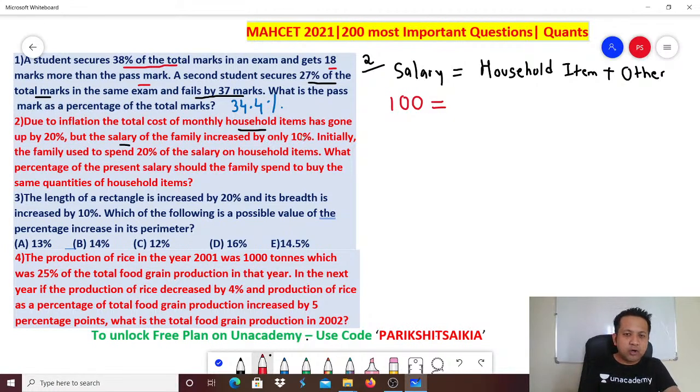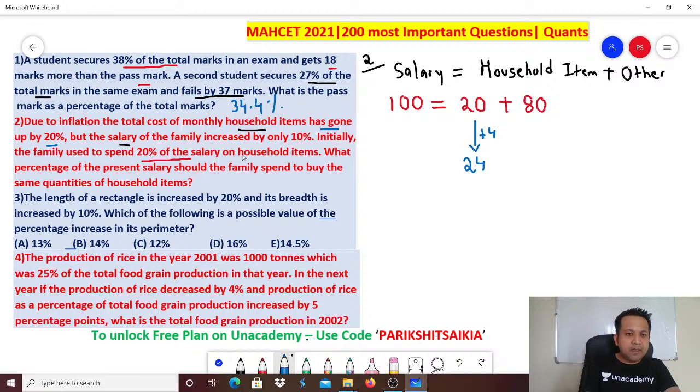They are saying total cost. Initially, the family used to spend 20% on household items. So household must be 20 and others must be 80. Right? So salary expenses is household expenses plus other expenses. Next they are saying due to inflation, the total cost of monthly household items has gone up by 20%. How much is 20% of 20? 20% of 20 is 4, right? So this is plus 4. So can I say the new household expenses is 24 rupees?